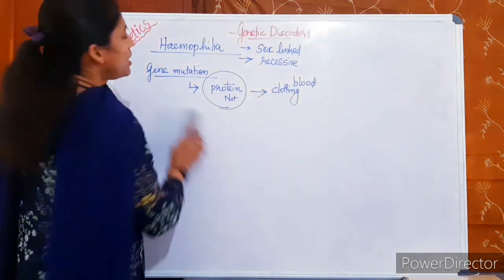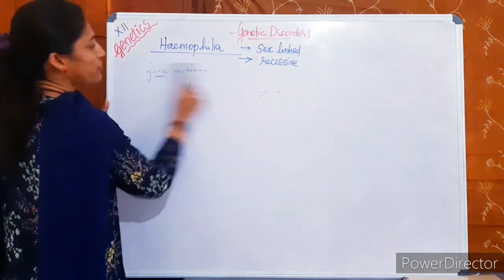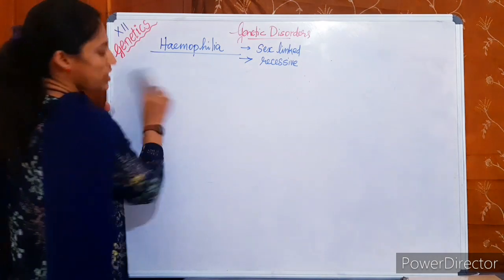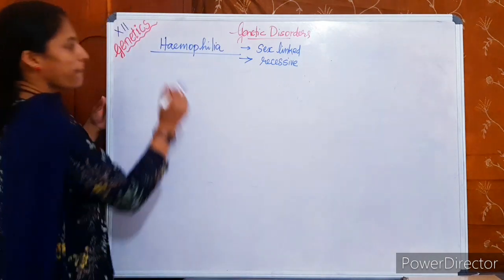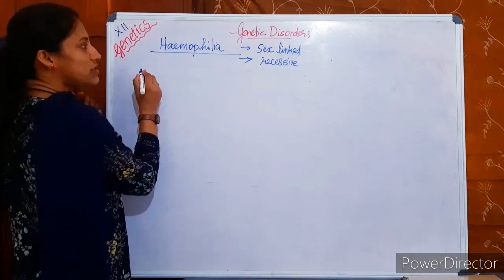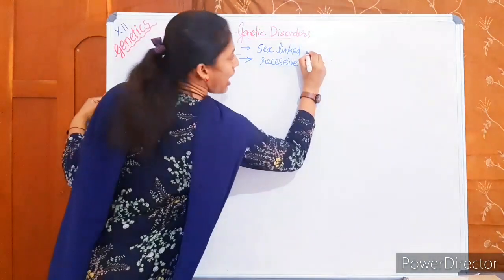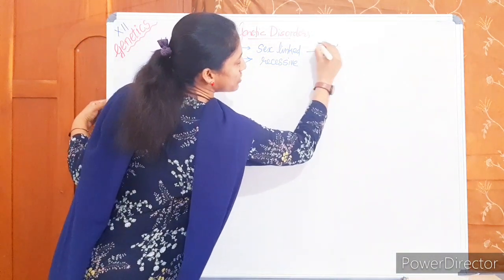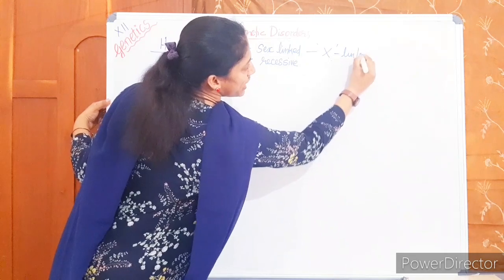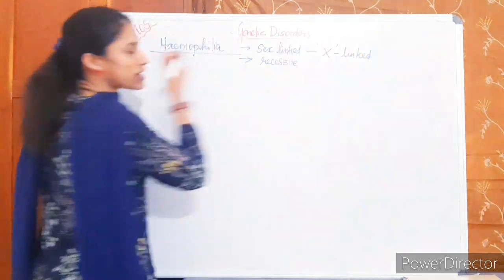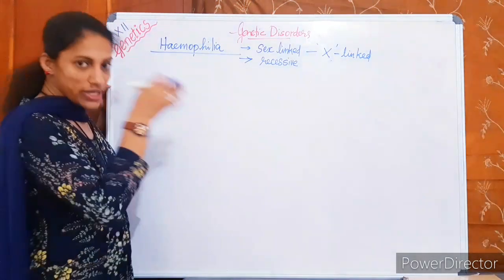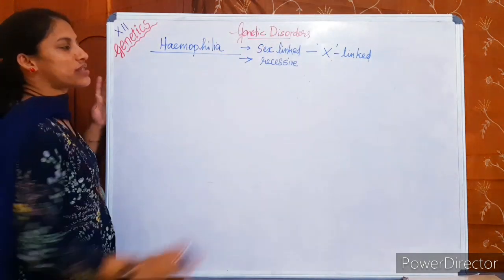Okay, then let us discuss the genetics of the disease. What about the genetics of the disease? Hemophilia, as we have discussed, is a sex-linked disease, and the gene mutation is on the X chromosome. So it is also known as an X-linked disease. In the X chromosome, so it is an X-linked disease.